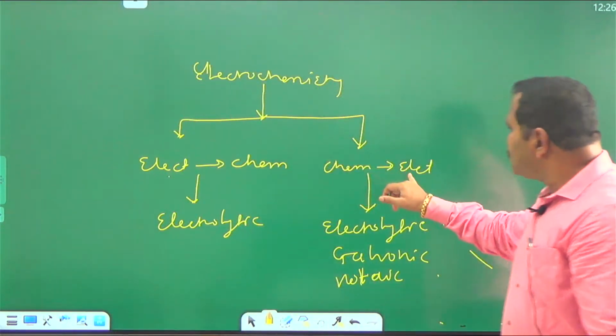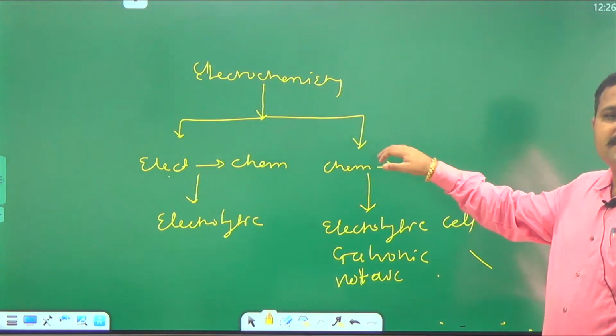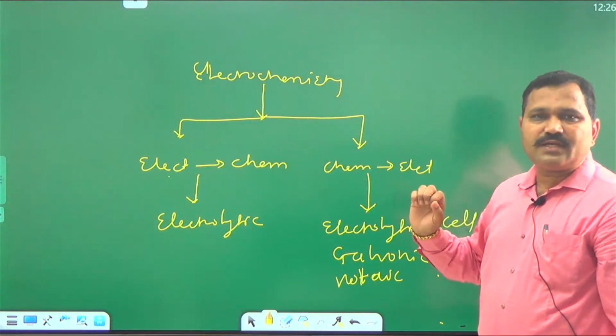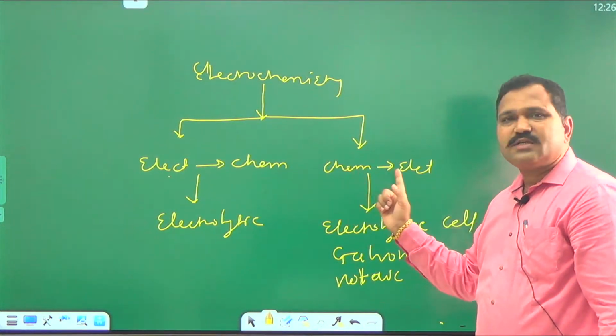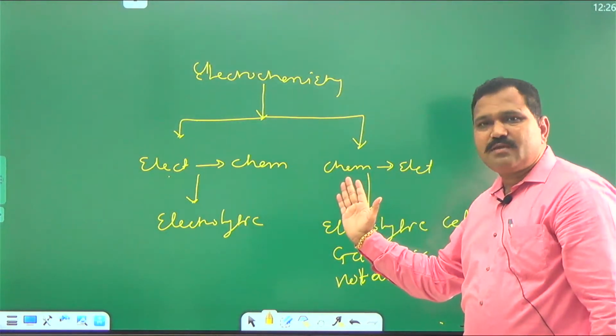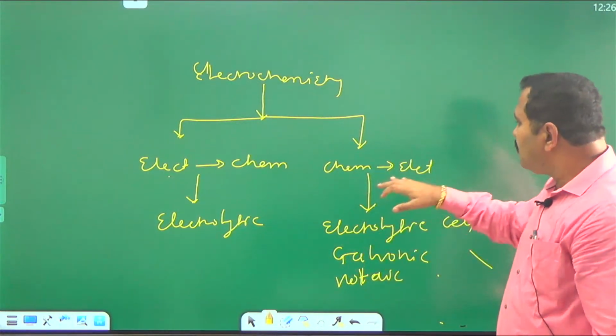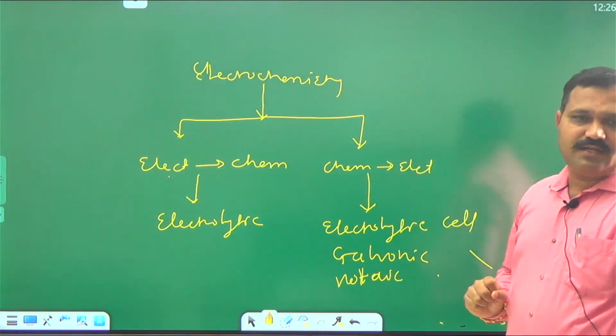Now, in an electrochemical cell, what is done? Chemical energy is converted to electrical energy. Chemical energy converted to electrical energy means the spontaneous chemical reactions are made to generate electrical energy.